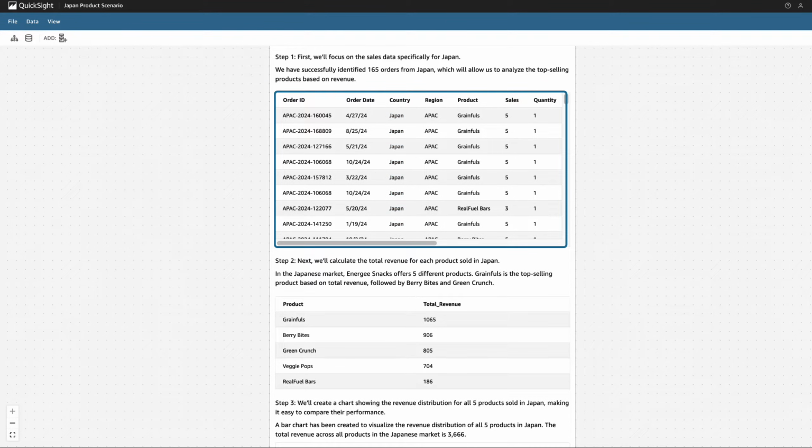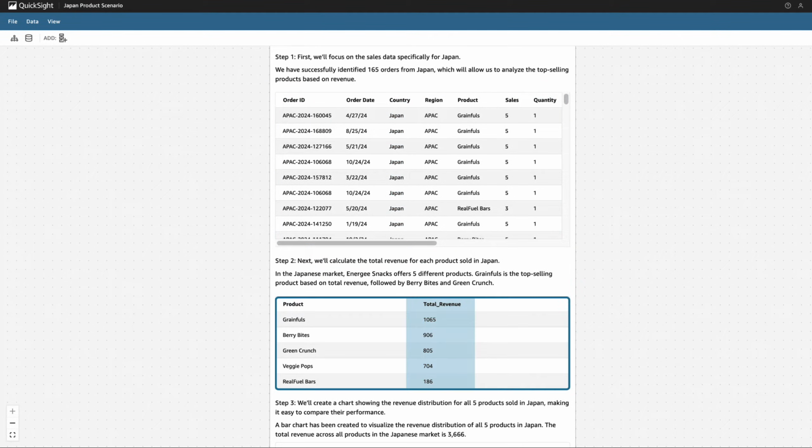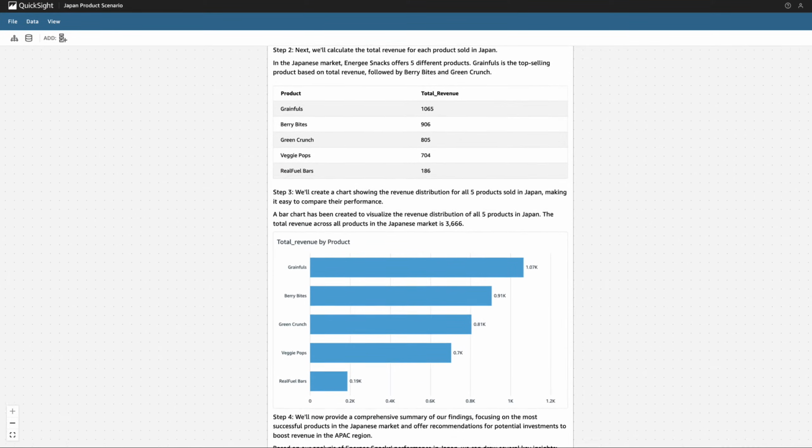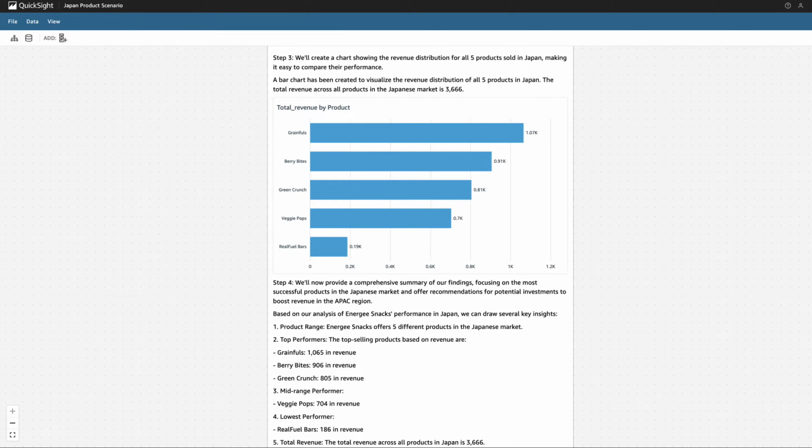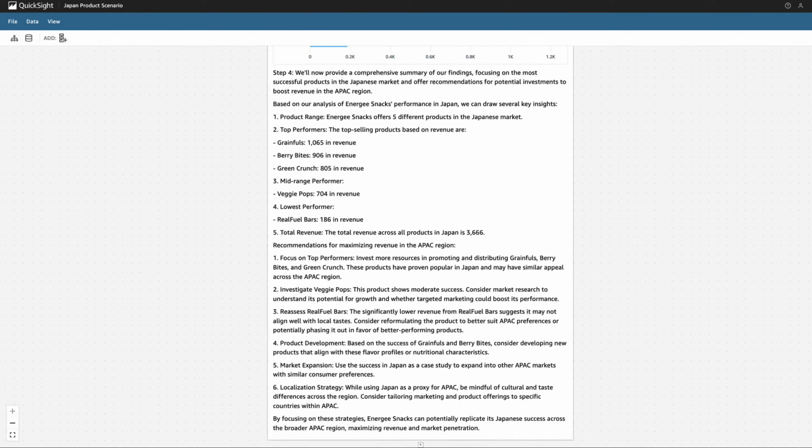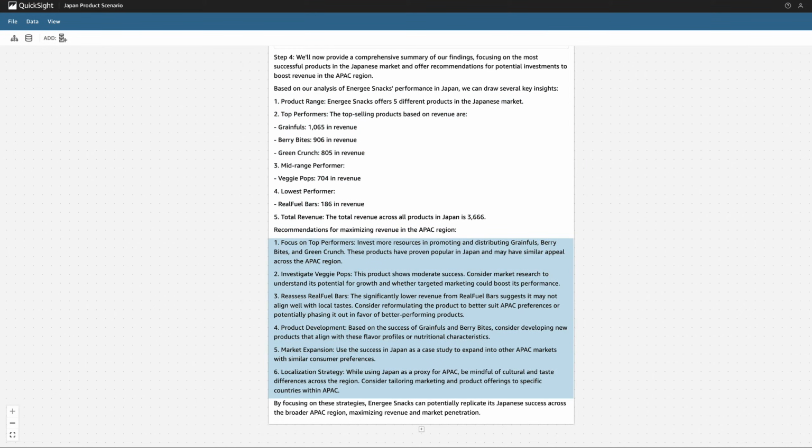generated a data table. Then, Q created another table, calculating total sales by product in Japan. It also provided a visual and narrative explaining the data. It looks like Grainfuls, Berry Bites, and Green Crunch had the highest sales, and Real Fuel Bars had the lowest by a large amount. Lastly, Q provided an overview of insights and recommendations.